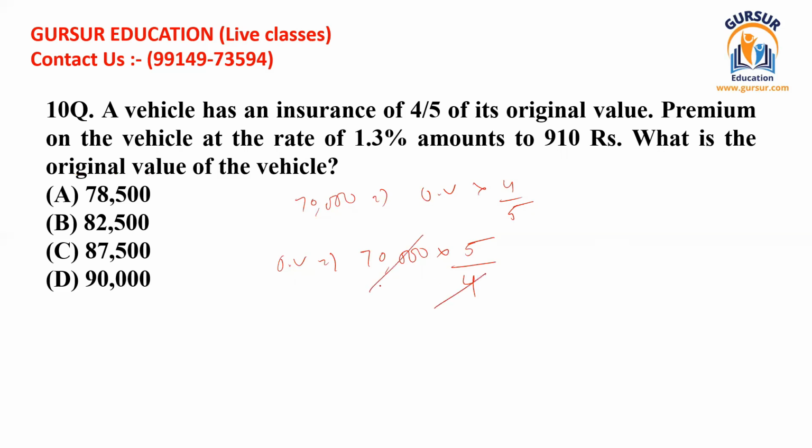And if we do that, I can easily solve this 70,000 with the table of 4, because just let me solve it. I think I am getting 1, then 30 is left, then 7 can be there. Okay, 7 can be, then 5 can be there, then 0, 0. Okay, so 17,500 should be the value, and when it is multiplied by 5, we get the value of 87,500. So this was the original value of the vehicle, and that has been given in option C, and that is why we shall select it as our answer.